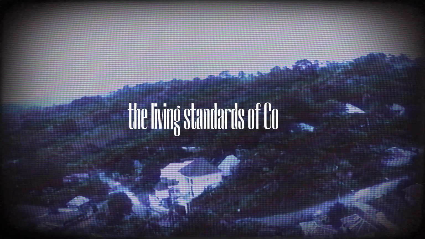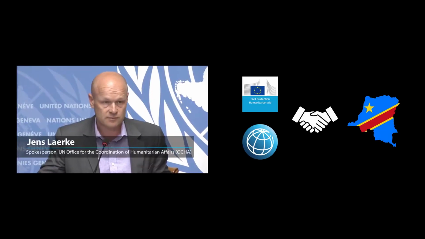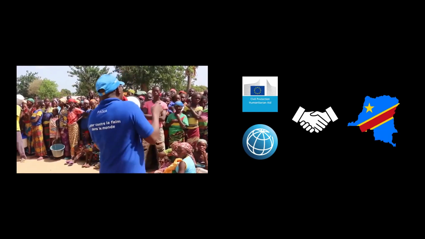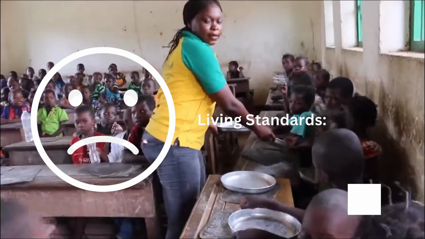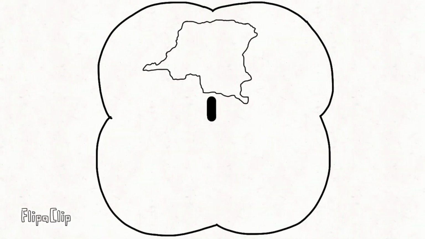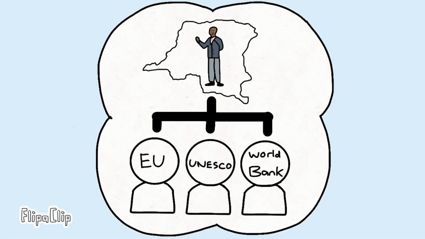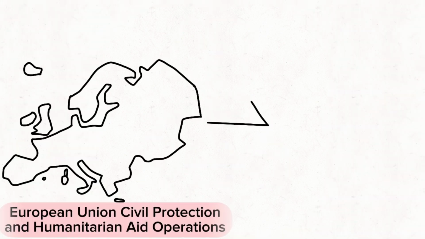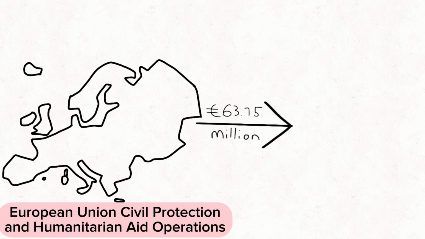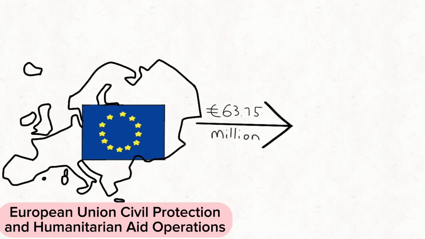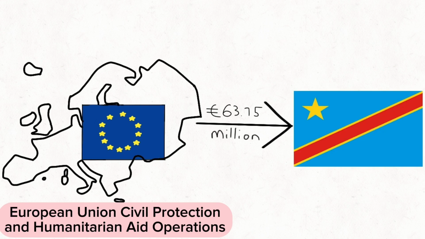As we have already delved into the contributing factors behind the living standards of Congo, let's discover how international aid plays a vital role in improving the trajectory of these factors and ultimately reclaiming the proper living standards that the Congolese population deserves. Various organizations are involved in helping vulnerable people and the government who are located in the Democratic Republic of Congo. For instance, European countries from the European Union Civil Protection and Humanitarian Aid Operations as of 2024 have a budget of 63.75 million euros in humanitarian funding to help Congo.